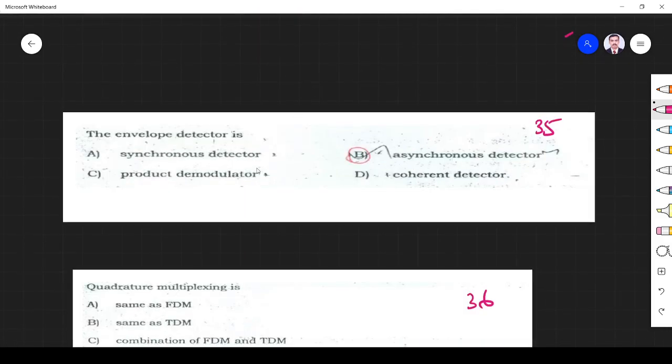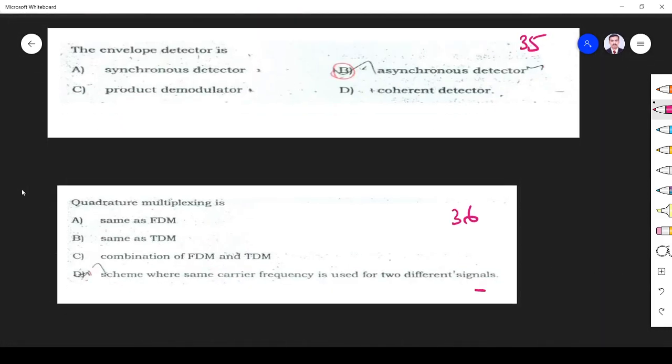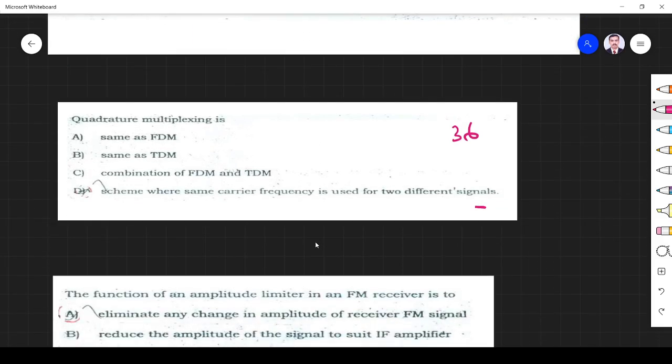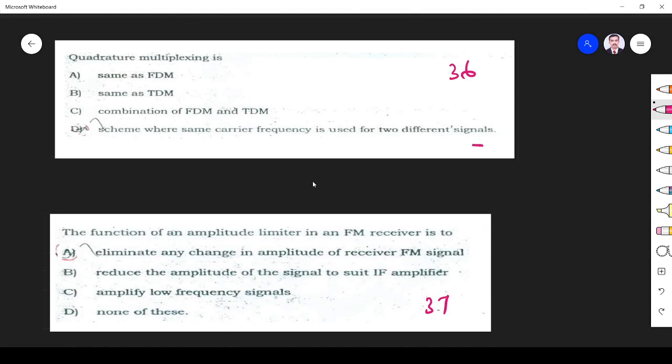Okay. Next, the envelope detector: we know the envelope detector is an AM detector, which is a non-synchronous detector. Option B is the correct answer. What is quadrature multiplexing? Quadrature multiplexing means the same frequency is used for two different signals. So option D is the correct answer.